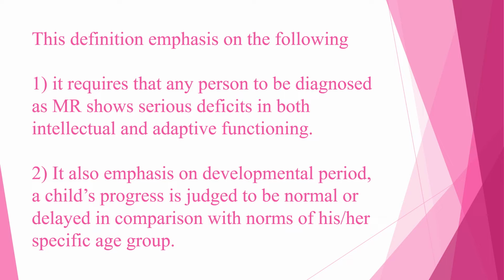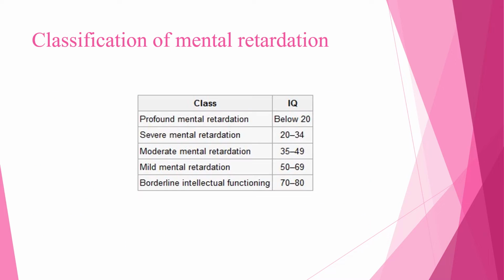But an individual having MR cannot do it. So it can be diagnosed that a child has MR if he or she is not able to progress according to the age-specific norms. At that time it can be said that the child may have MR or mental retardation.